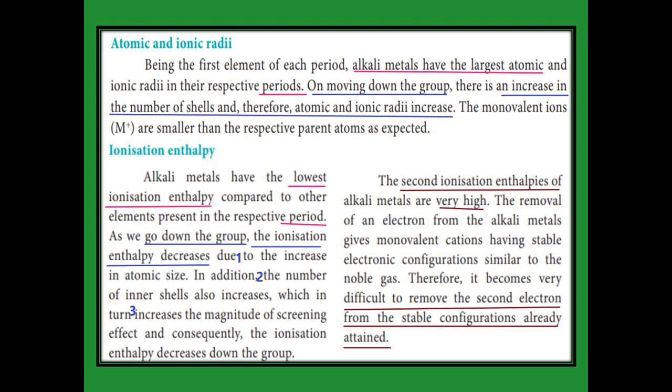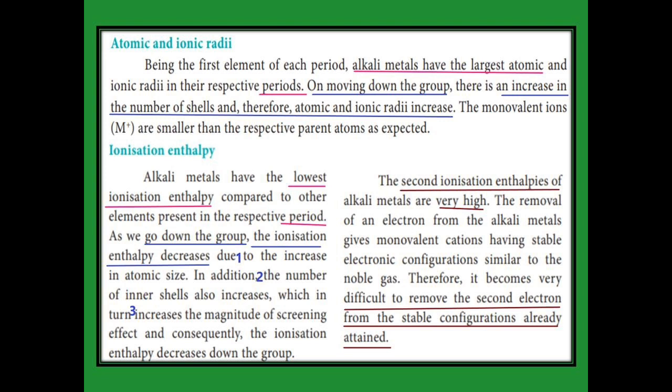The next one, the second ionization enthalpy. What does second ionization enthalpy mean? We have already removed one electron, so the metal is now in a cationic state. In the cationic state it has already attained the noble gas configuration. For example, sodium with 11 electrons is 1s2, 2s2, 2p6, 3s1.